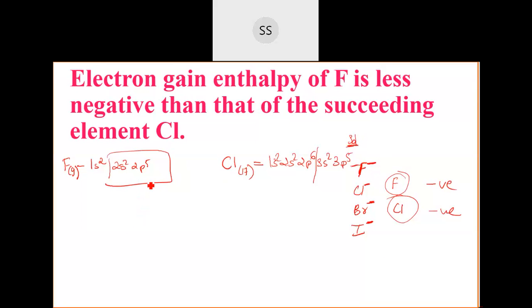So in the fluorine case, what happens when you add an electron to this orbital, which is having 5 electrons here? When you add one more electron, there will be a repulsion. Electron and electron undergo repulsion. Due to the same charges, interelectronic repulsion will take place. So when there is repulsion, they try to occupy more distance. But this fluorine doesn't have more place to occupy. So they will take that electron, but the ease of taking the electron in fluorine will be a little less. Whereas in the chlorine case, what happens, since there is a